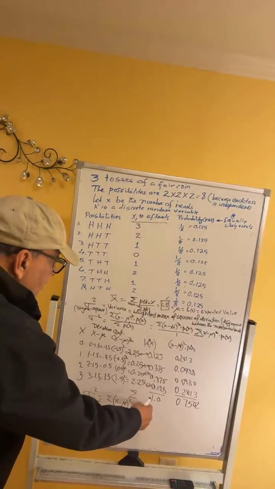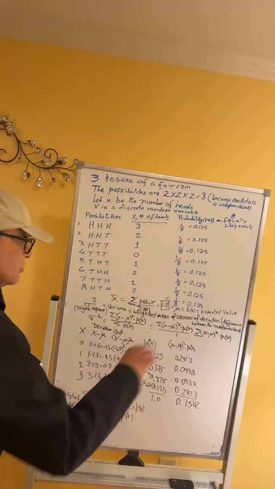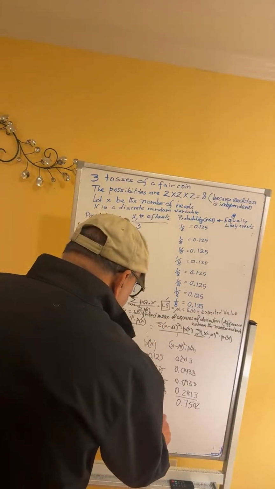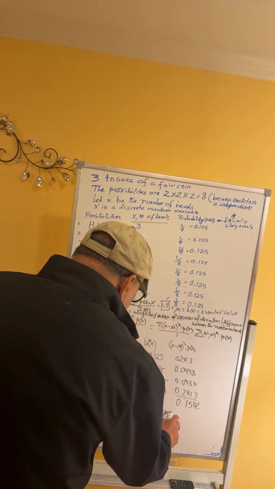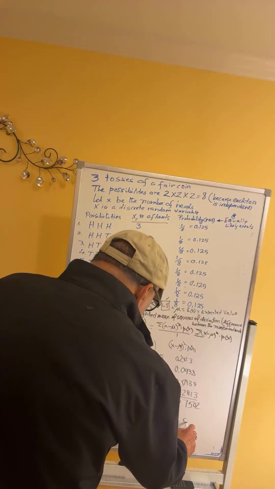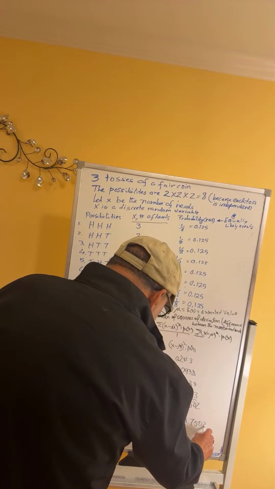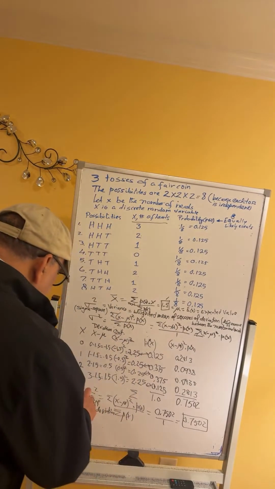Each of these is multiplied by the corresponding probability, and on top of that you divide by the sum of the probabilities. In our case, it's 0.7502 divided by 1, which is 0.7502. So this is your variance, sigma square.